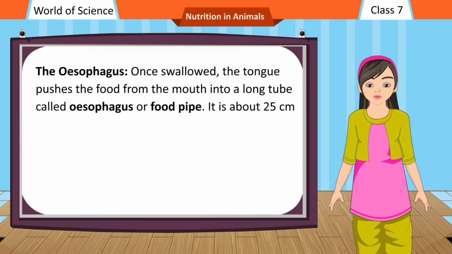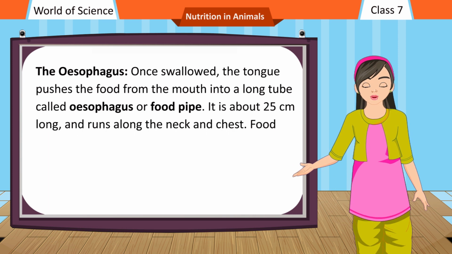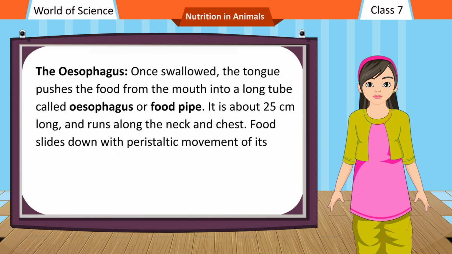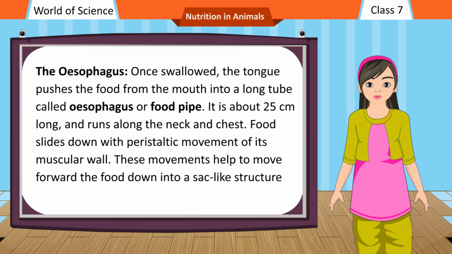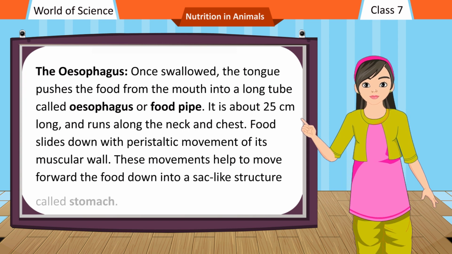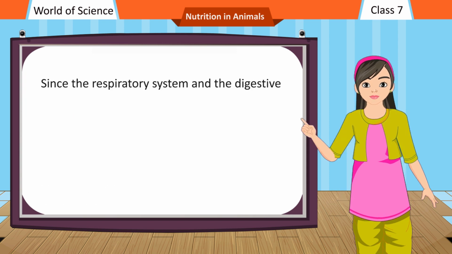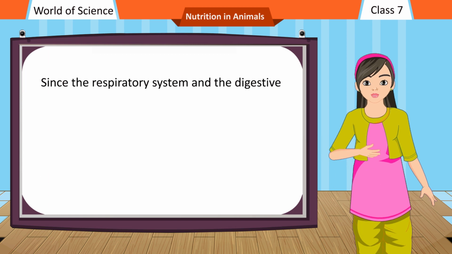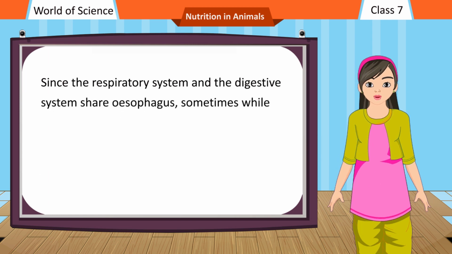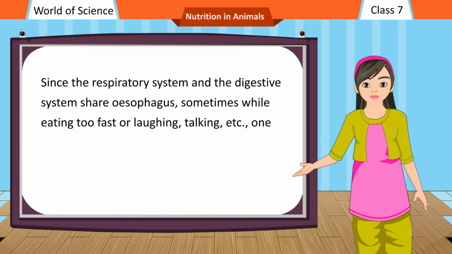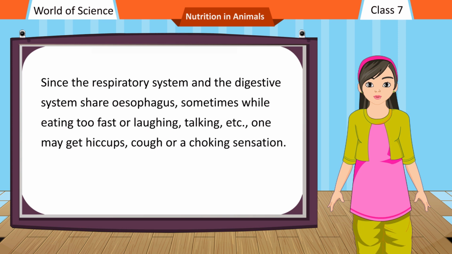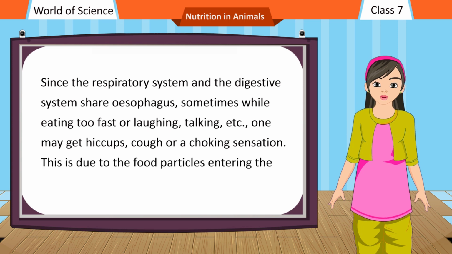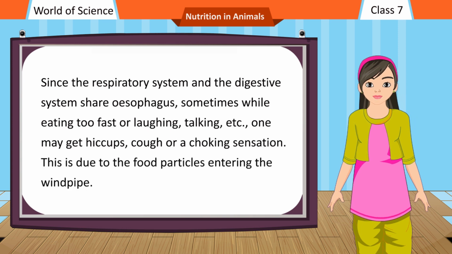It is about 25 centimeters long and runs along the neck and chest. Food slides down with the peristaltic movement of its muscular wall. These movements help to move the food forward down into a sac-like structure called the stomach. Since the respiratory system and the digestive system share the esophagus, sometimes while eating too fast or laughing, talking, etc., one may get hiccups, cough or a choking sensation. This is due to food particles entering the windpipe.